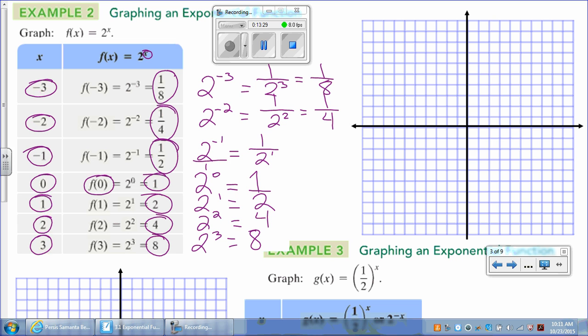So I'm going to start graphing mine. Sometimes it's easy to start with the positive x values.